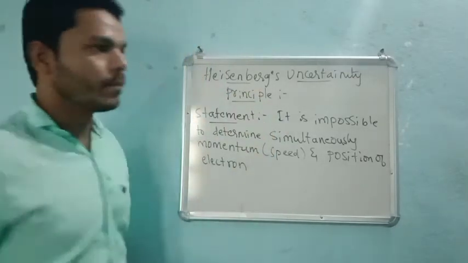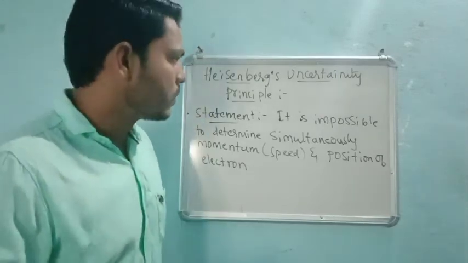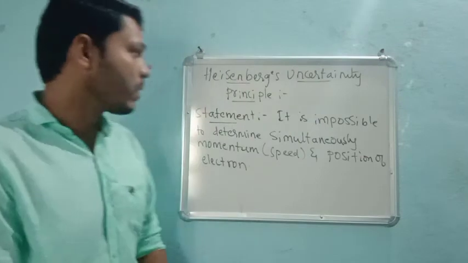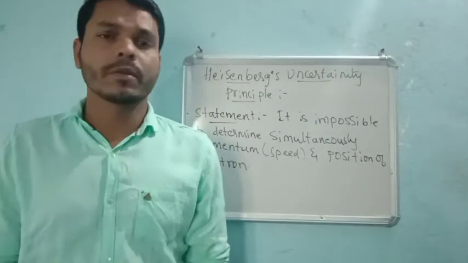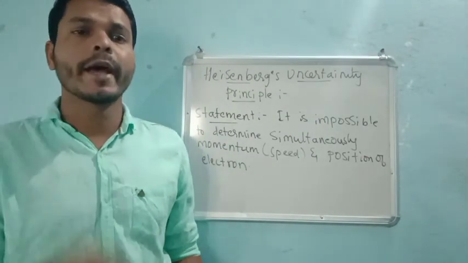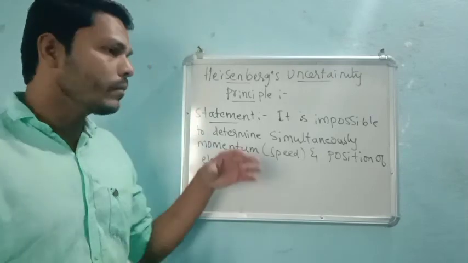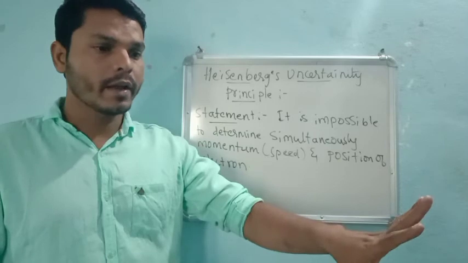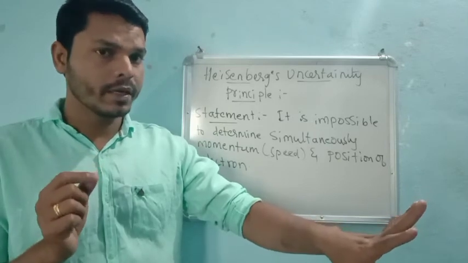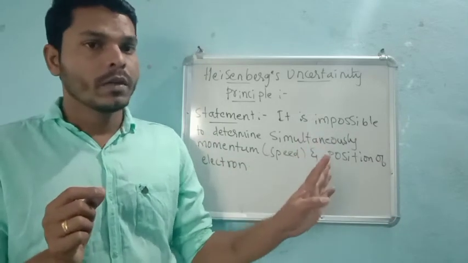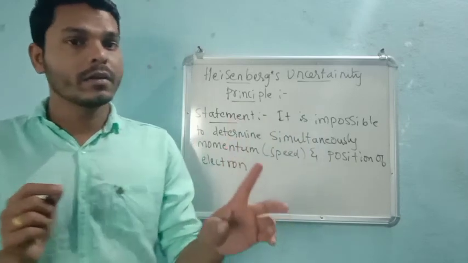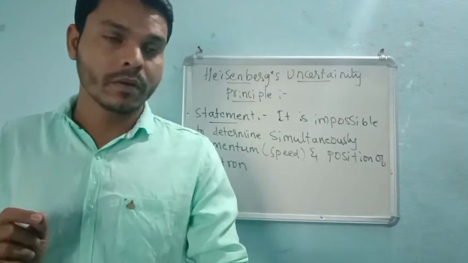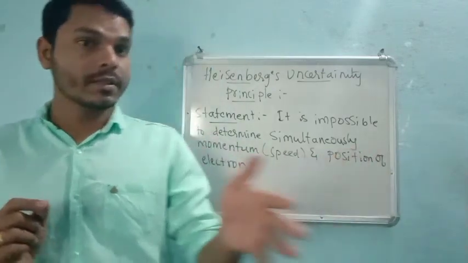Right? Very simple. So this is all about today's class. Simply we can say that it is highly impossible. Imagine a ball is thrown towards you. You can imagine the position of landing of the ball on the ground once, or else you can imagine a speed.